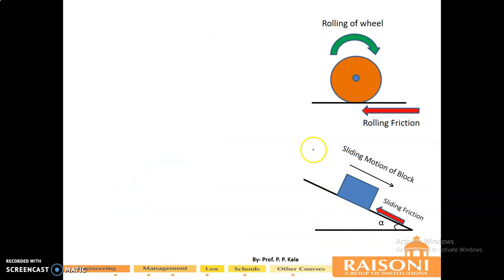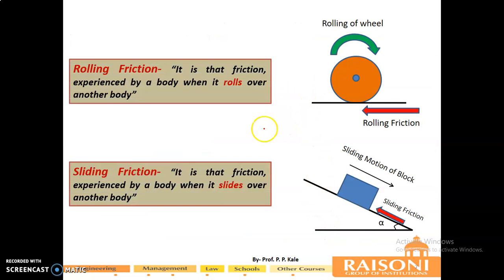Okay, now understand rolling and sliding friction. So what is rolling friction? It is the friction experienced by a body when it rolls over another body. It means this wheel is rolling in this direction on this ground, so there will be friction experienced in the direction opposite to the motion.